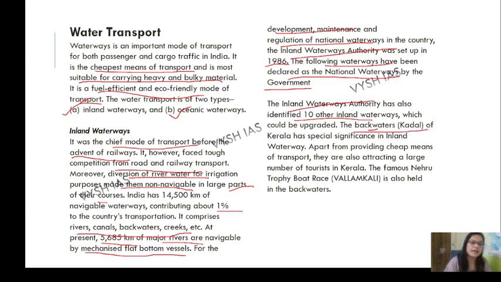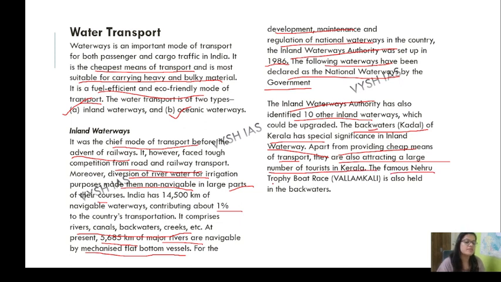The backwaters Kayal system, the Kayal or Kedal, you can call them equally, of Kerala, has special significance in inland waterways. They are basically more for tourism purposes. Apart from providing a cheap means of transport, they are also attracting a large number of tourists in Kerala.